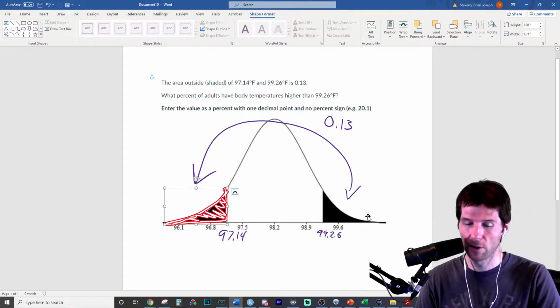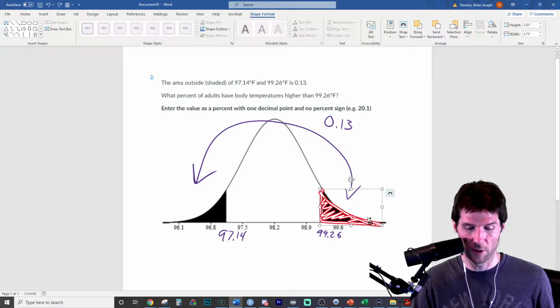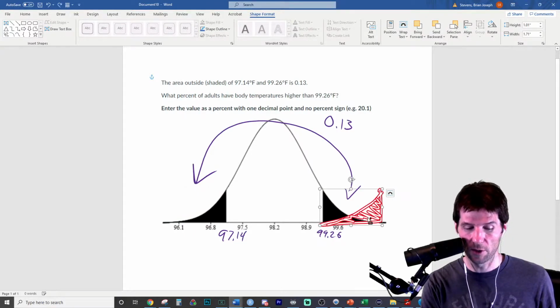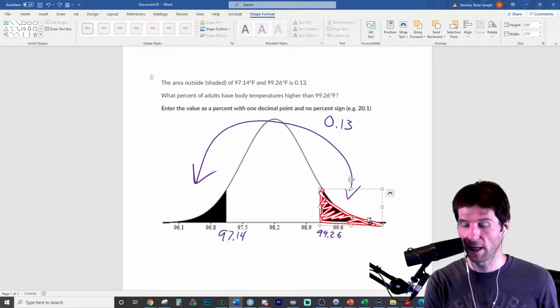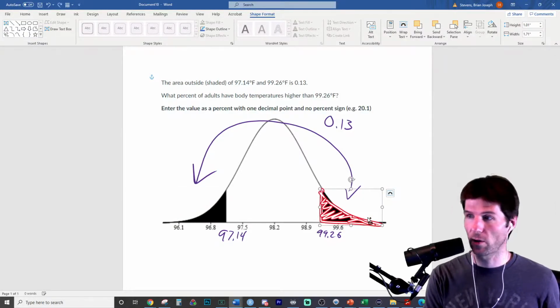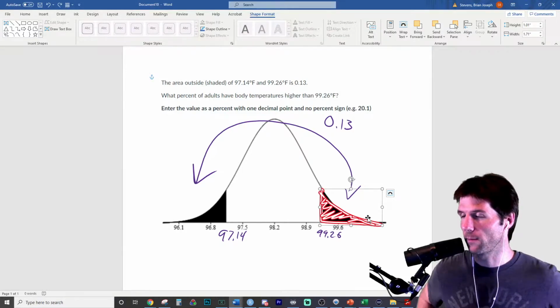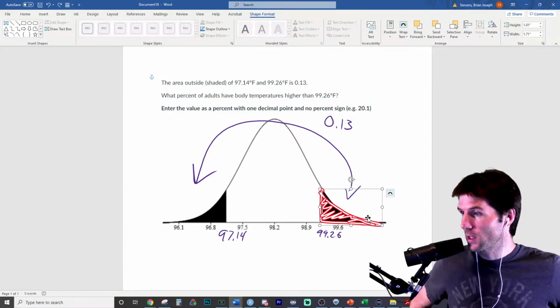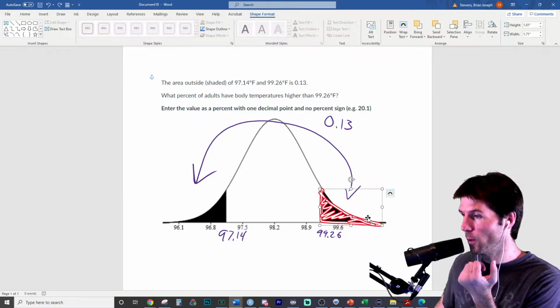So how could I figure out what this over here is worth? If it's the same thing on the other side, then what do you think I can do if we know both of these together are 13? And that kind of gives away the question right here. So knowing that both of these together are 13%, then what would one of these be?